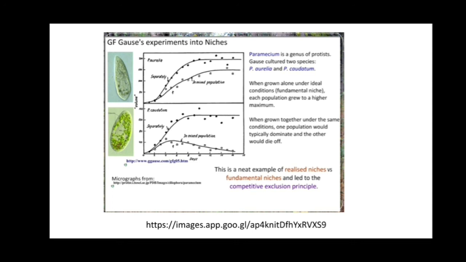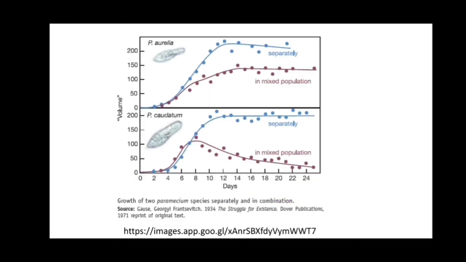So no two species can exist in the same space. You can see in this diagram the growth of two Paramecium species separately or in combination. Separately they grow high, and in the mixed population Paramecium caudatum shows lower growth.